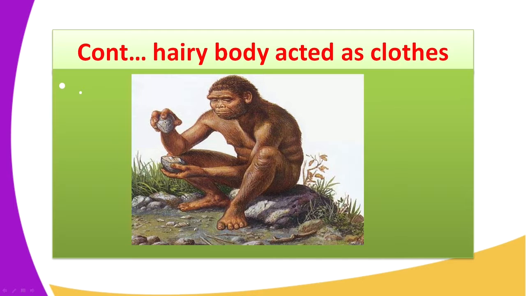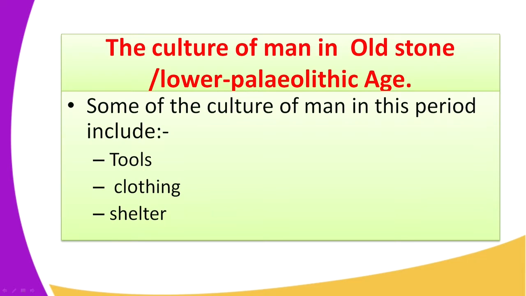The tools that were made here were known as the Oldowan tools, for example, the Oldowan tools or the pebble tools. The Oldowan tools were first found in the Olduvai Gorge, and following excavation and research, many other tools have been found, but basically that was the culture of man. Apart from that, they had the types of houses they were living in. We shall discuss this one in detail.